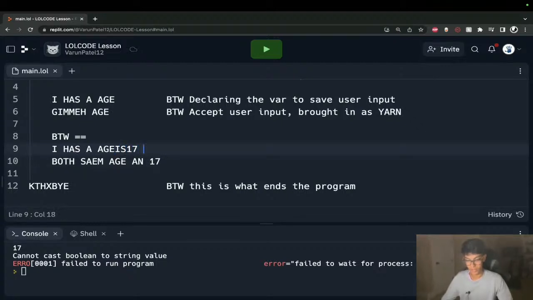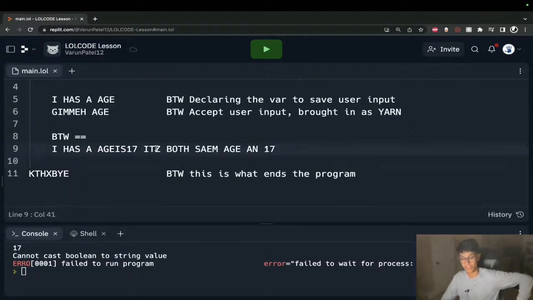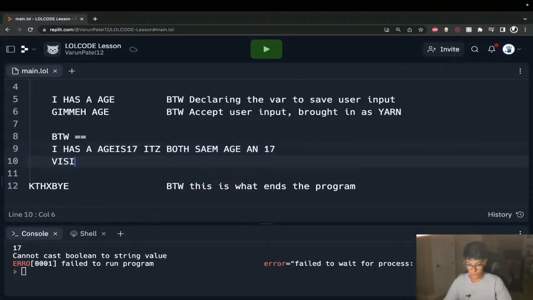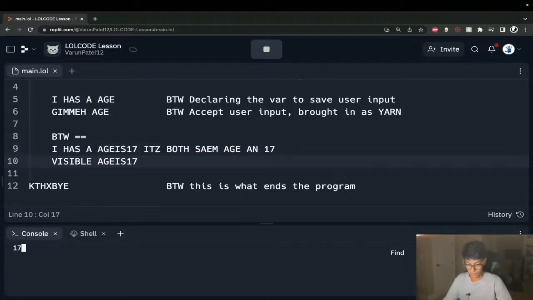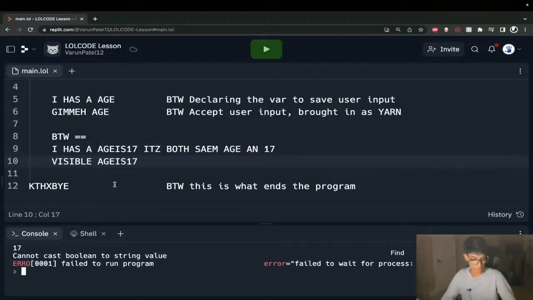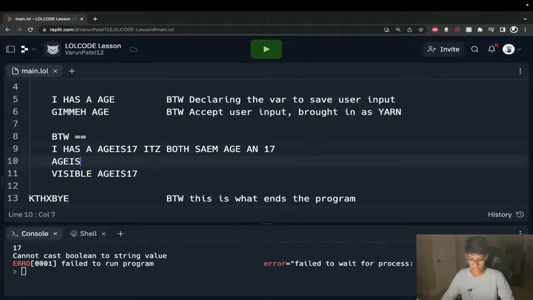Okay. It's both same. So what we're saying is we're basically having a variable that's going to store a Boolean value. That Boolean value is going to come from this comparison, where we're going to see whether our age variable is equivalent to 17, which is what we'll type in. Then we're going to say visible age is 17. So let's try that now. Type in 17. Oops, I think I messed up again. So what we'll now say is age is 17 is now a yarn. Let's try that.